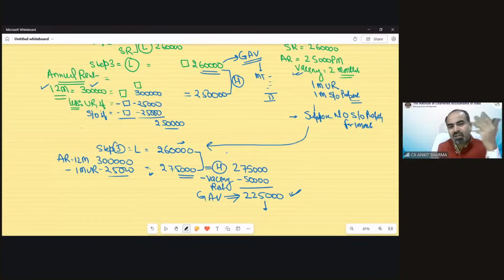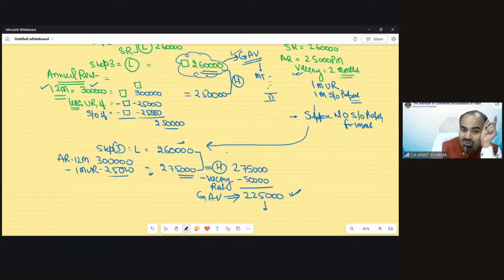Municipal taxes paid, 30% interest, no limit. So you can see the beauty of this provision F. If the standard rent value is higher in the comparison, that would be your GAV directly.